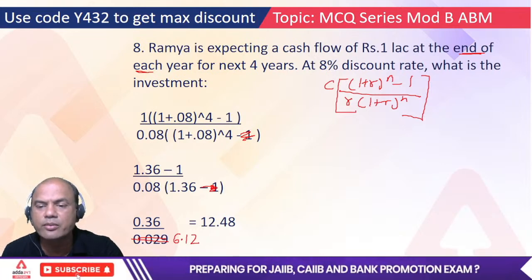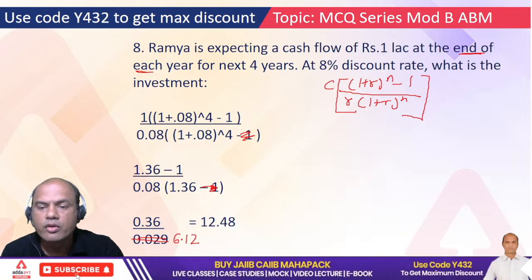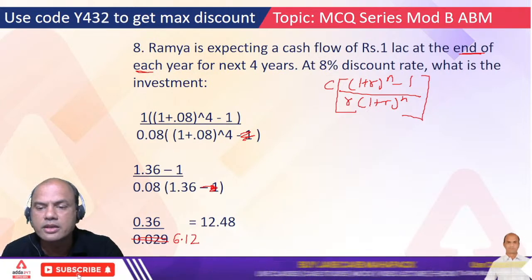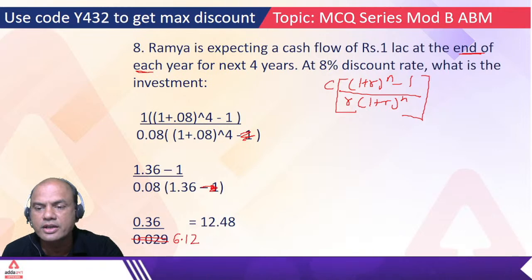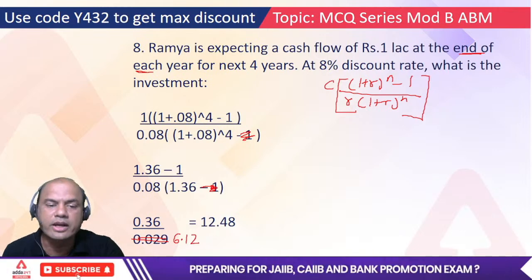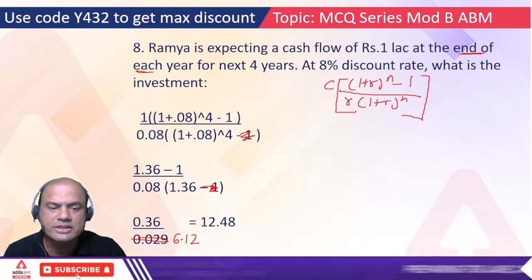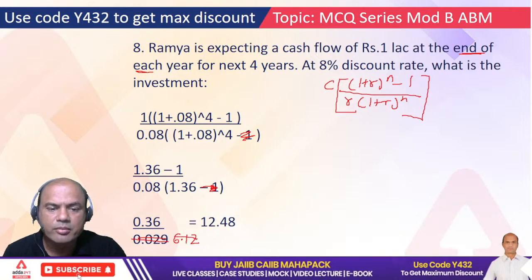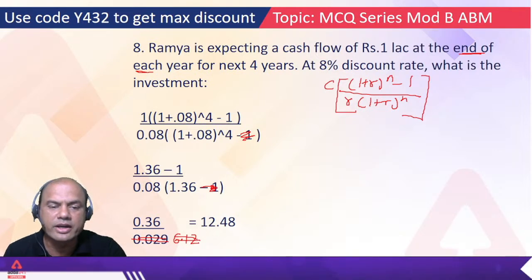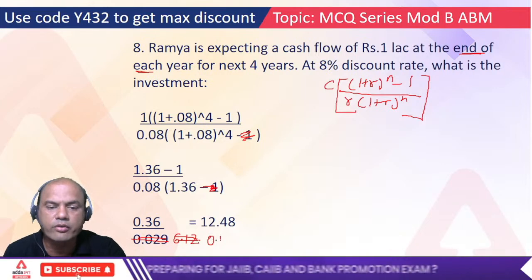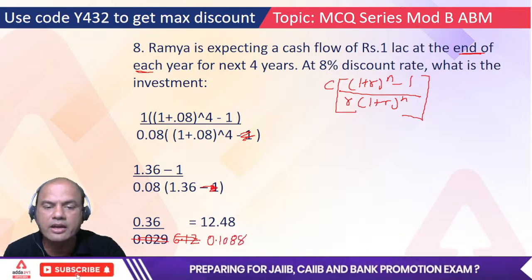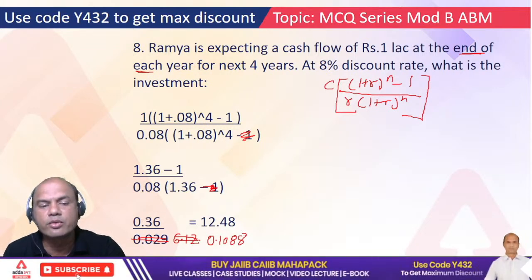One sec, let me do it. 0.08 into 1.36, so it is 0.1088. Oh, that's what I said. How can it be 6, man? Okay, 0.1088. Okay, so now what will I have to do?